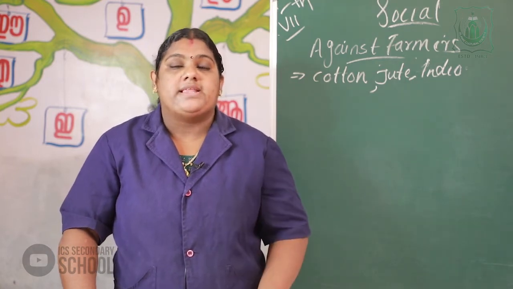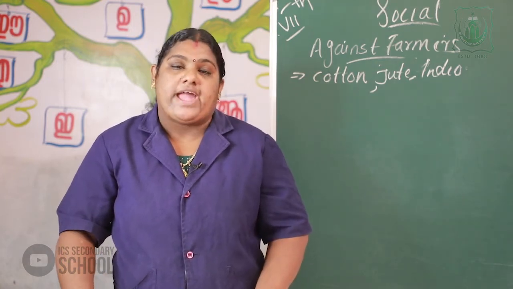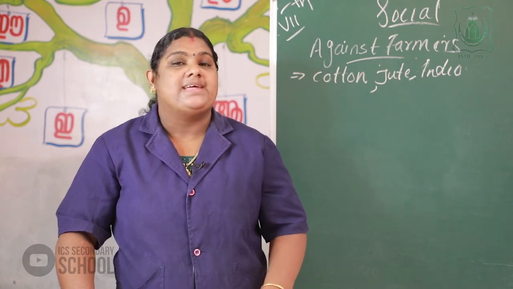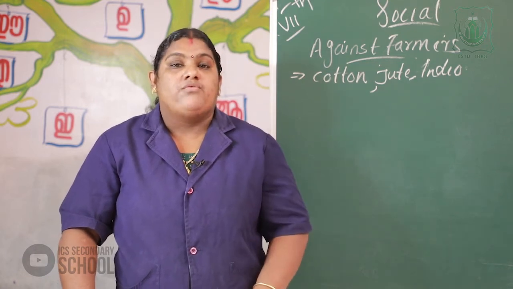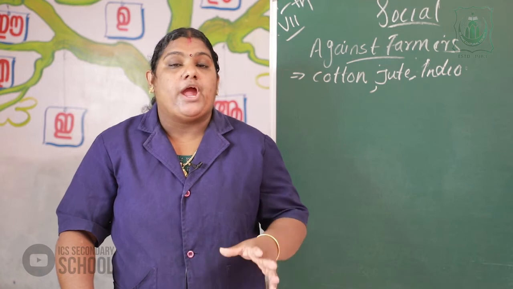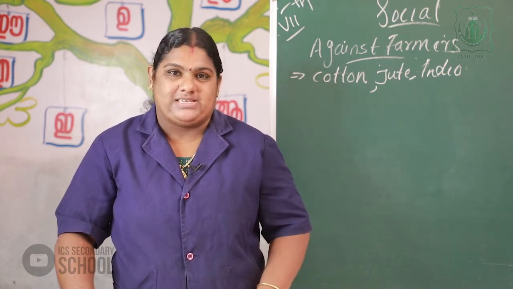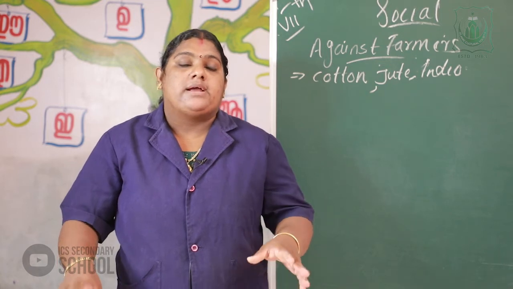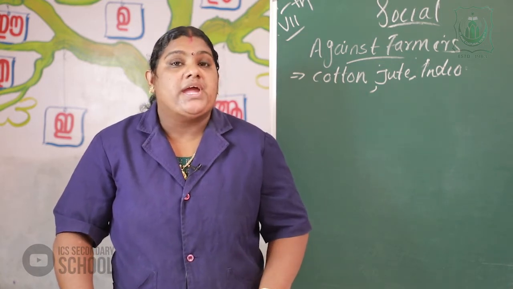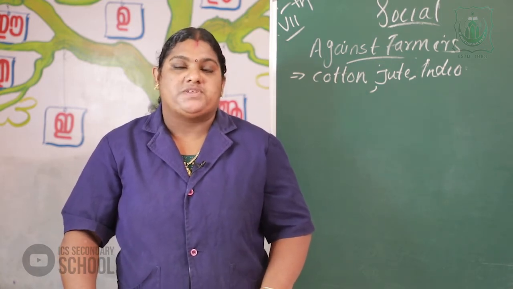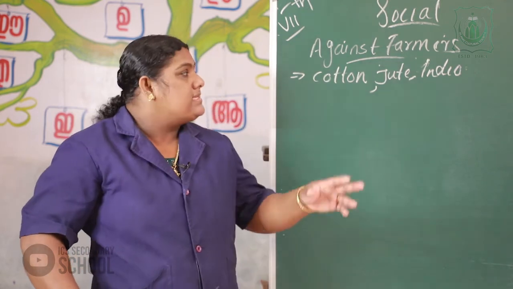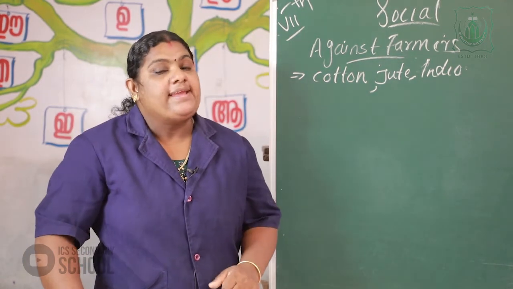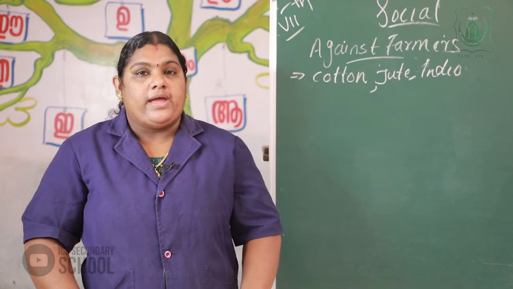We already studied that the company's first exploitation was against the farmers. For the exploitation, the company adopted 5 strategies. In Bengal, the cultivation of food crops changed to commercial crops, that is cotton, jute and indigo. Okay?